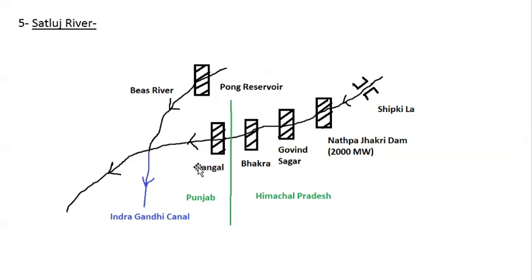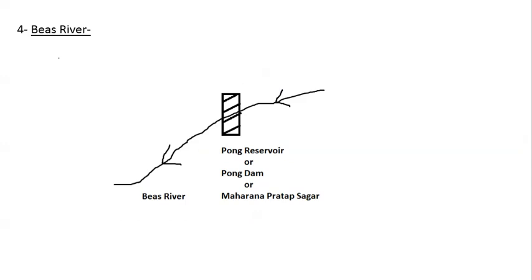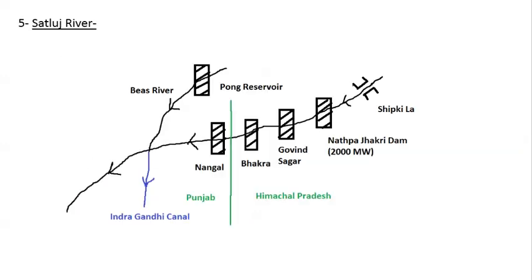It is important to notice that Bhakra is in Himachal Pradesh and Nangal is in Punjab, because we are so accustomed to the Bhakra Nangal dam that we thought it is in Punjab or Himachal, but no, Bhakra is in Himachal and Nangal is in Punjab. Then we have that Pong reservoir that we have discussed in Bias river, and we know that Bias river joins river Satluj, and this is basically the point.